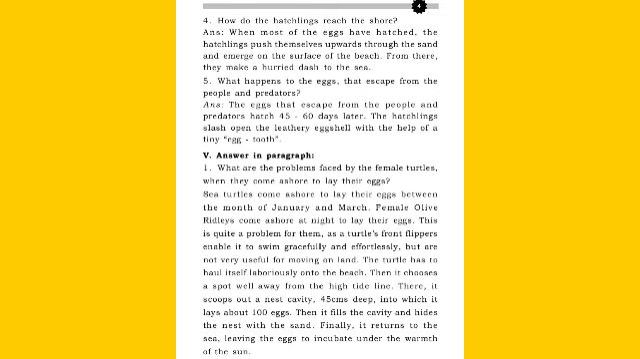Next, answer in paragraph. We will revise the answer as well as the hard words from this answer. What are the problems faced by the female turtles when they come ashore to lay their eggs? Answer: sea turtles come ashore to lay their eggs between the month of January and March. Female olive ridleys come ashore at night to lay their eggs. This is quite a problem for them. Problem. As a turtle's front flippers.